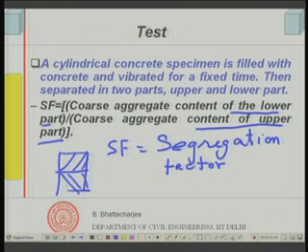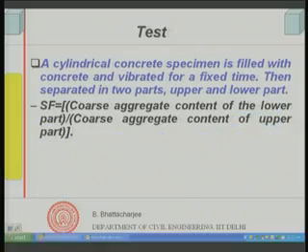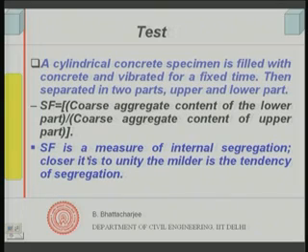So, this is a very simple method of measurement of segregation tendency against internal segregation. SF is a measure of internal segregation. The closer it is to unity, the milder is the tendency of segregation.